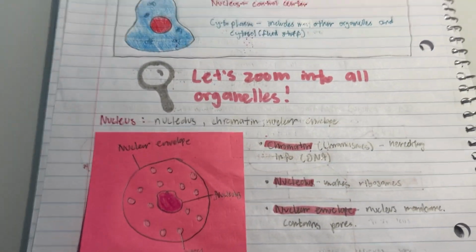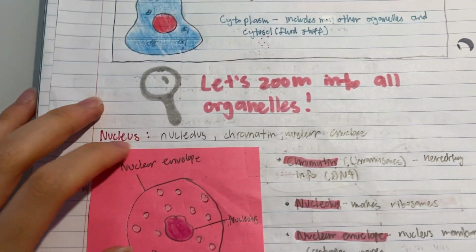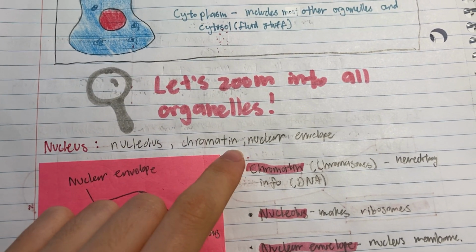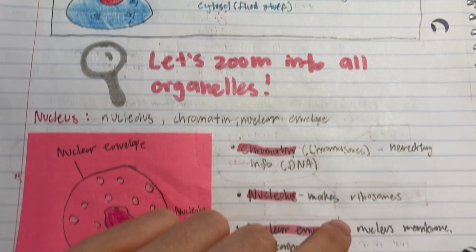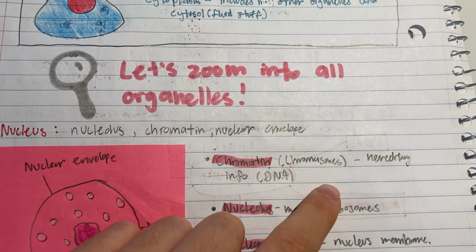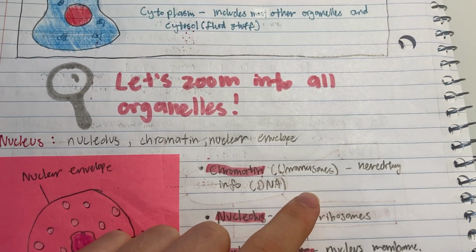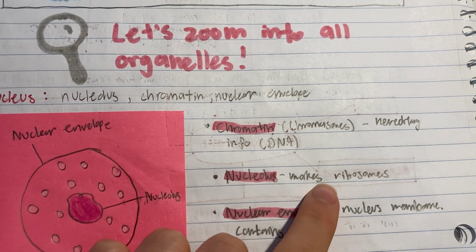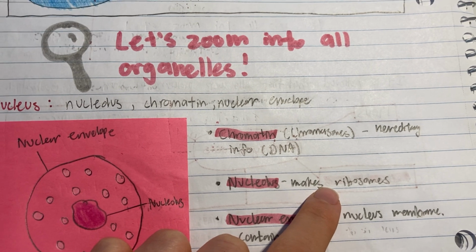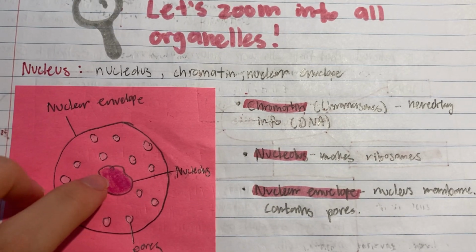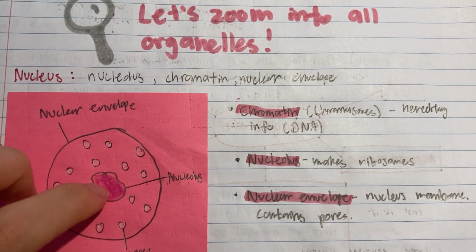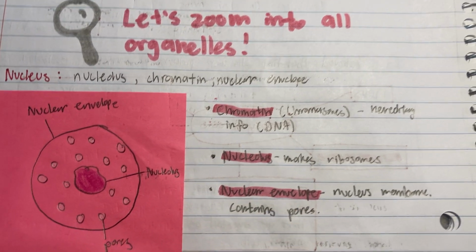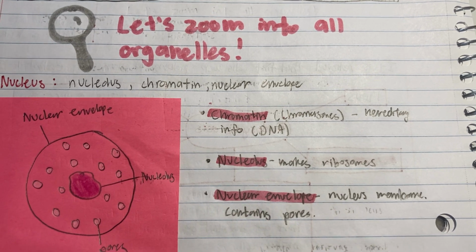Okay, so now let's zoom into all of the organelles. So we have the nucleus first. The nucleus includes the nucleolus, chromatin, and the nuclear envelope. Chromatin is the chromosomes, and it's hereditary information, which is DNA and stuff. The nucleolus is what makes the ribosomes, and we'll talk about ribosomes later, but just know that, so this is the nucleolus, and that stuff makes ribosomes. And then the nuclear envelope is the nucleus's membrane.